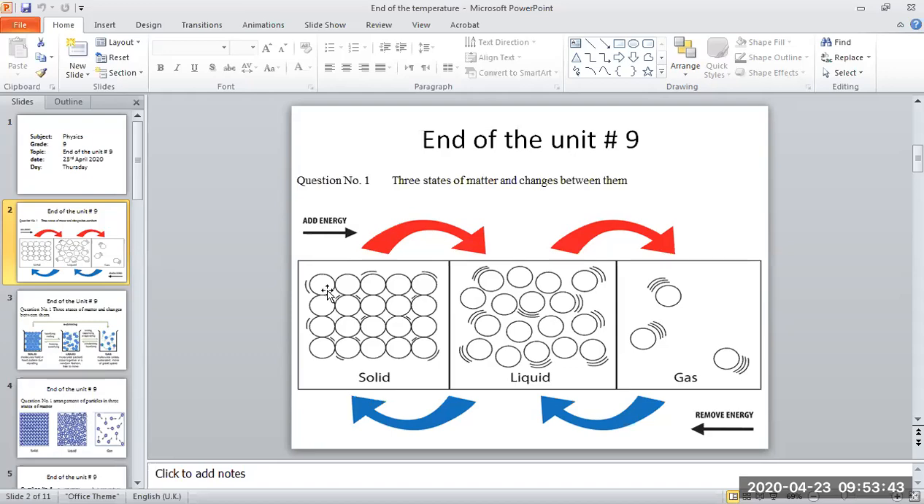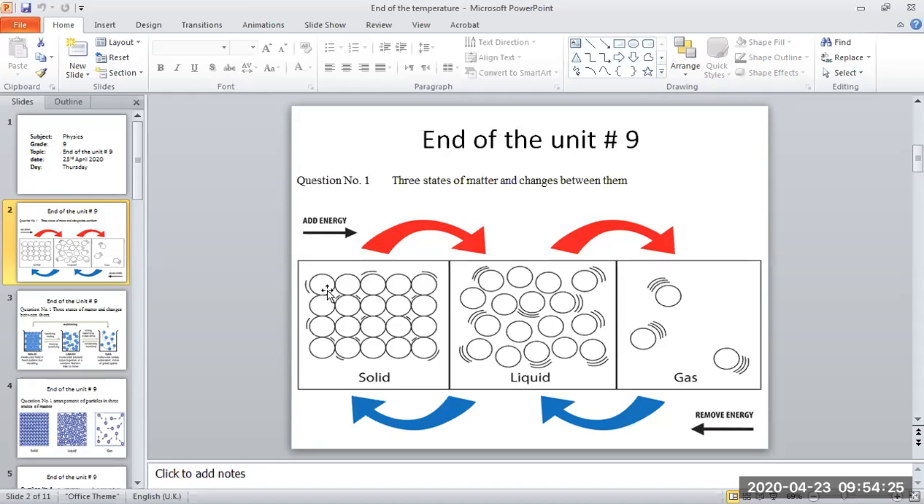A gas is any substance that has no specific shape and volume. It doesn't have a definite shape and volume. For example, if we put a gas in a balloon, it takes the shape of that container, but it doesn't have its own shape. When we give heat, the solid changes into liquid, and the liquid changes into gas.